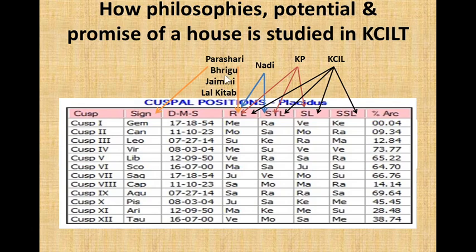Other systems of astrology like Parashari, Bhrigu, Gemini, and Lal Kitab focus on the sign that rises in that house and the Rashi Lord. In Nadi, they check the sign and its Rashi, and in what star that sign is positioned. In KP, importance is given to Rashi Lord, Star Lord, and Sublord. And in KCILT, importance is given to Rashi Lord, Star Lord, Sublord, and Subsublord.